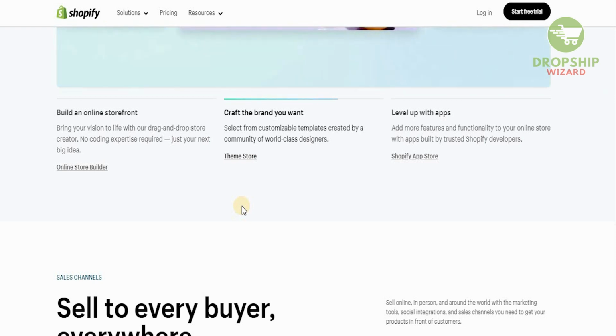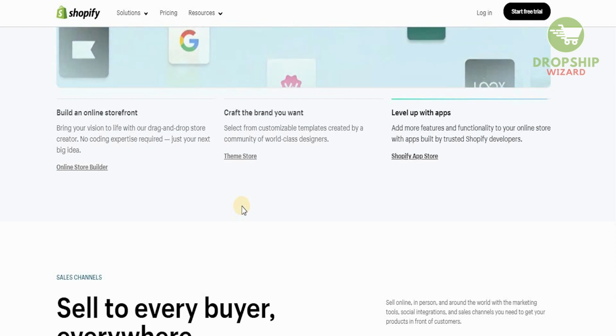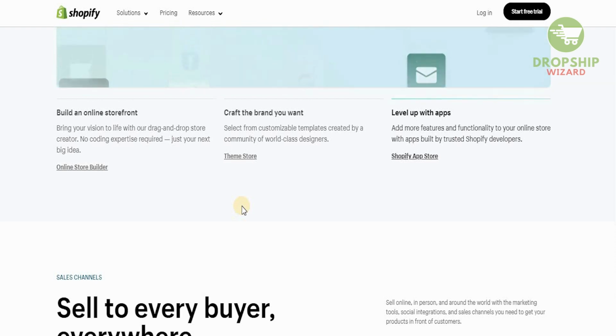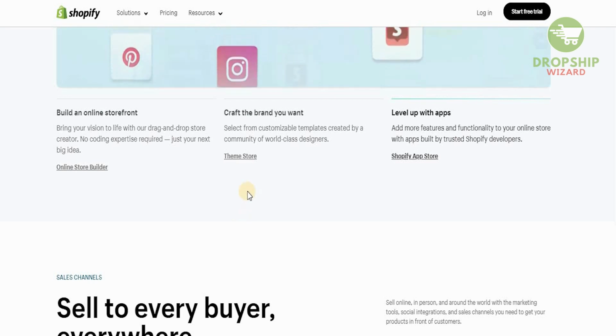So obviously with Shopify, you can decrease your fixed costs and you can bring your vision to life with their simple drag and drop store creator. There's no coding expertise that you personally require. You don't need to hire a front-end developer, a back-end developer, a UI or UX individual. You can easily select from customizable templates that are created by a community of world-class designers.